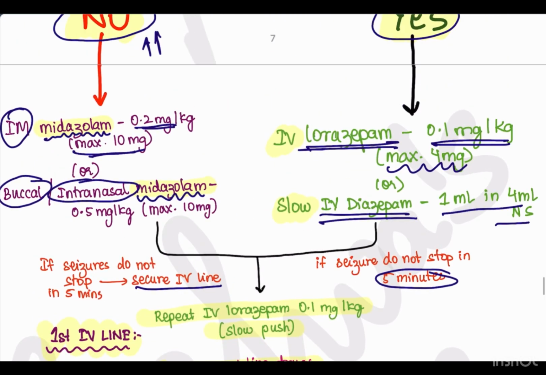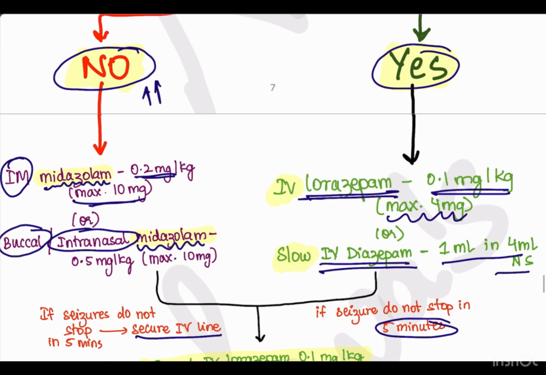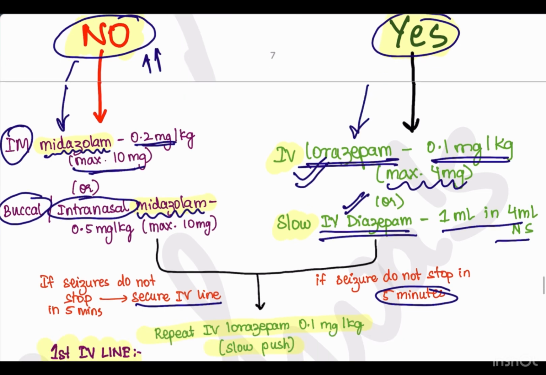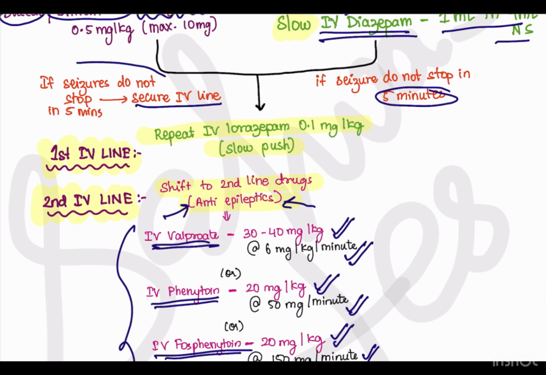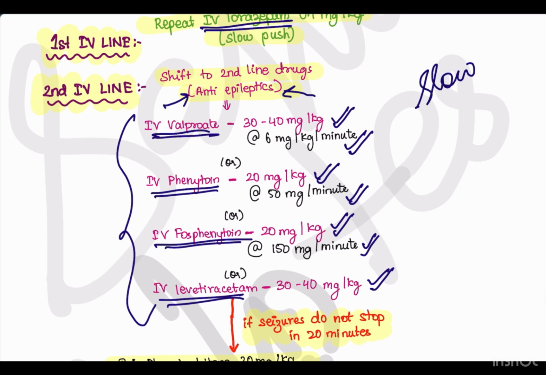So let me summarize the management alone. First you have to secure 2 IV lines. Based on the availability of IV lines, we have to choose the drug. If there is no IV line, we have to go for midazolam. If there is an IV line, we can choose either lorazepam or diazepam. If there is persistence of seizure, you have to first secure an IV line and go for lorazepam again. Note that these drugs should be given slowly.